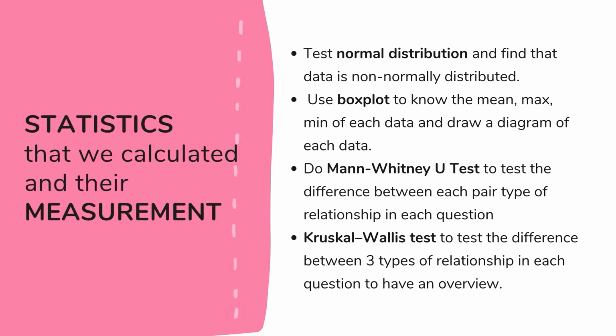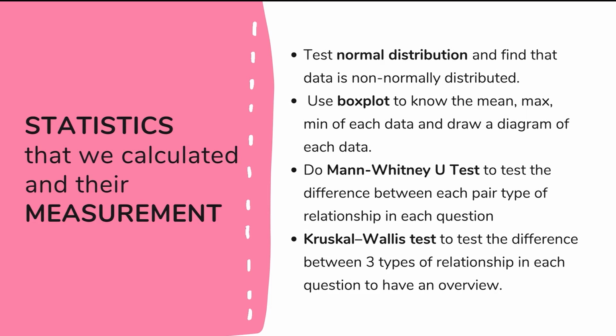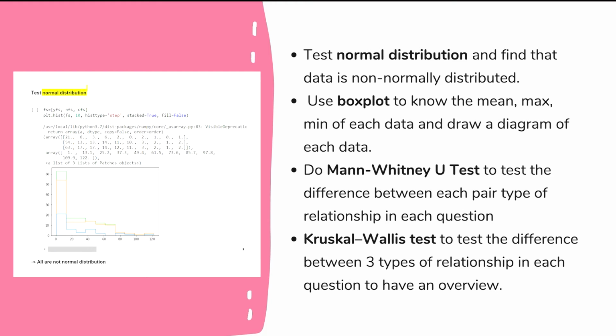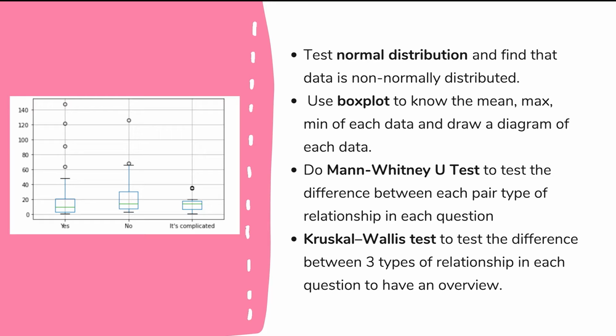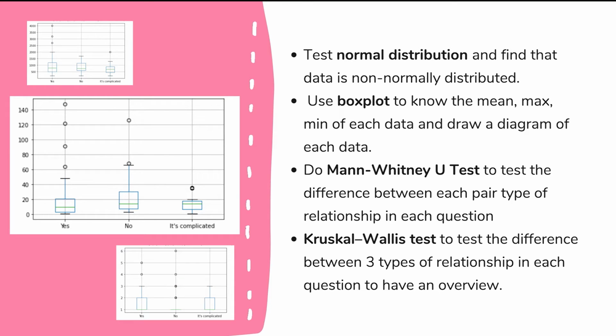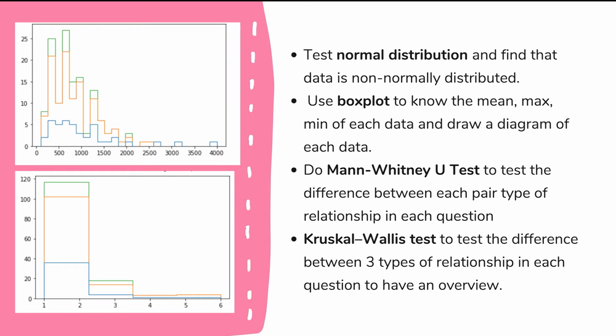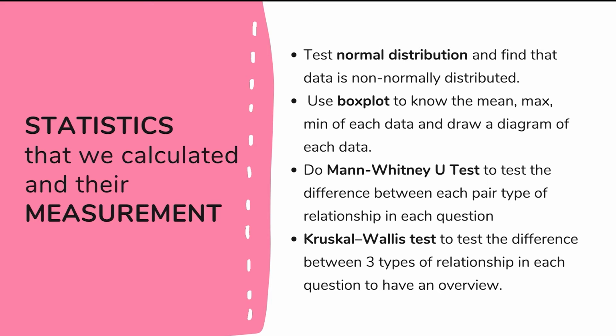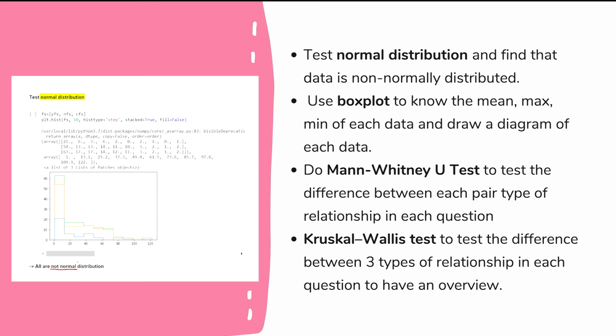In order to know which statistic we have to use in this project, we have to test if the data is normally distributed. We use a box plot to know the mean, max, min of each data and draw a diagram for each data. After testing all questions, we see that all data is non-normally distributed.